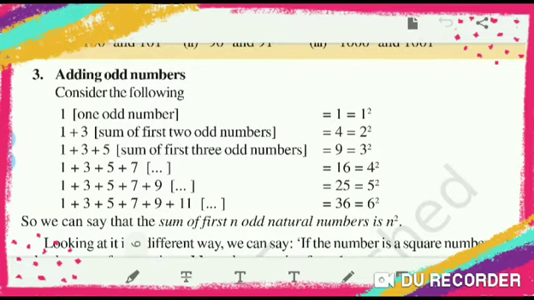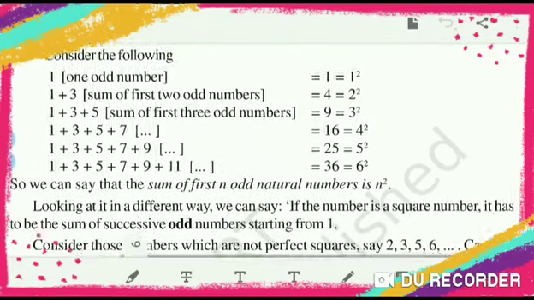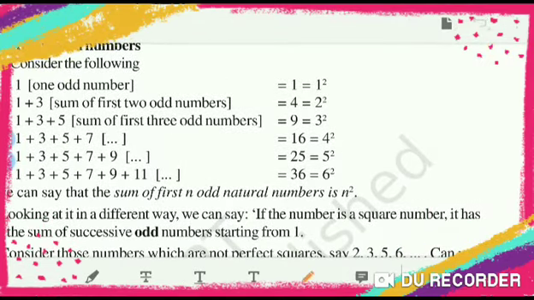Now 4 is nothing but 2 square. First only one odd number, 1, is 1 square. Then 1 and 3, 1 plus 3 is 4, which is the square of 2.